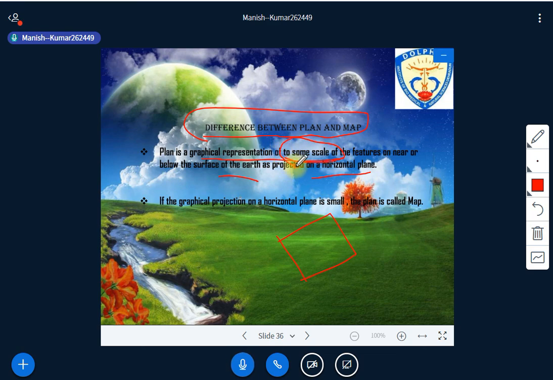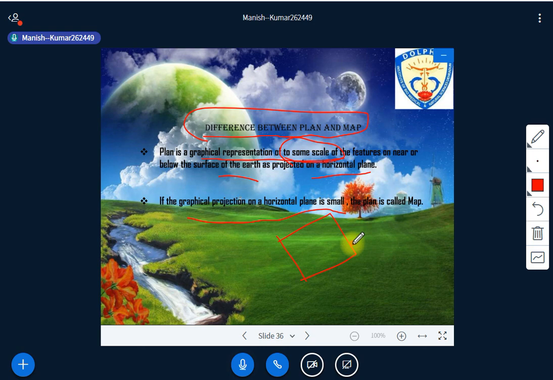That is a plan. And if the graphical projection on the horizontal plane is small, that is called a map. Have you got the difference? This is the first technical difference that we need to understand between plan and map. And let me elaborate so that you understand things easily.